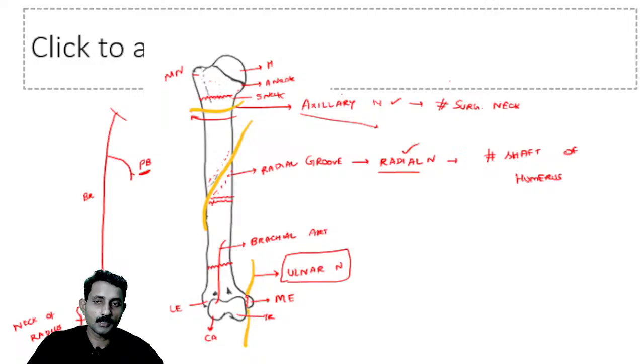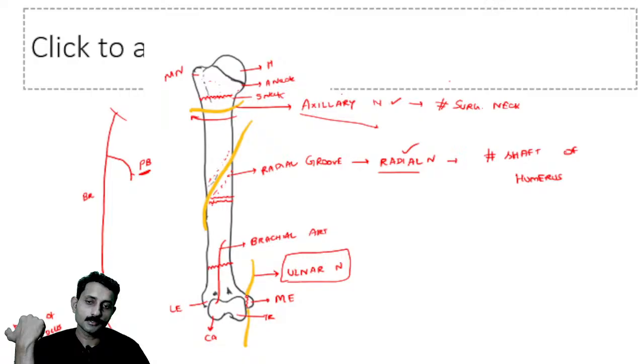So this artery is called the brachial artery. You can see in the diagram, the brachial artery, and we have a branch on the posterior aspect. This is called the profunda brachii artery. Okay.